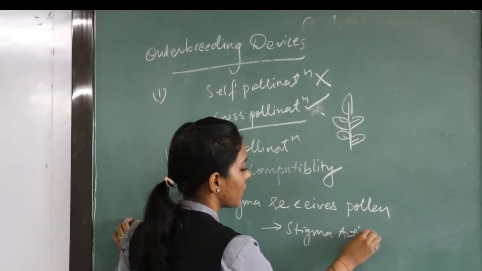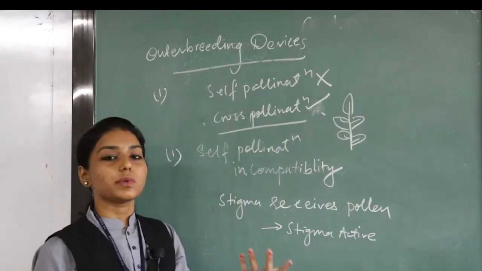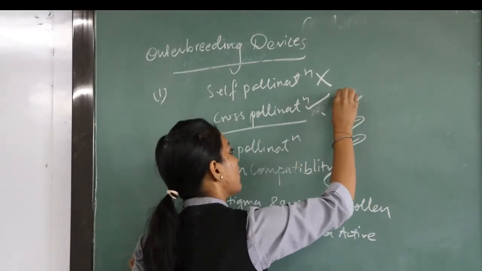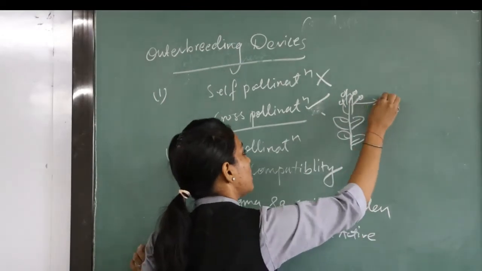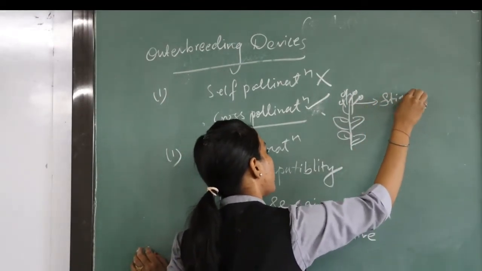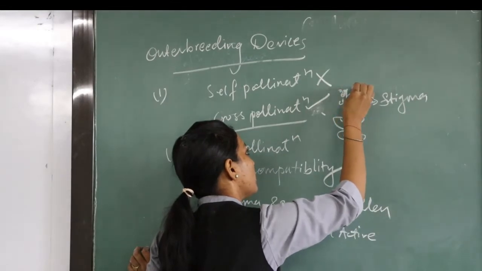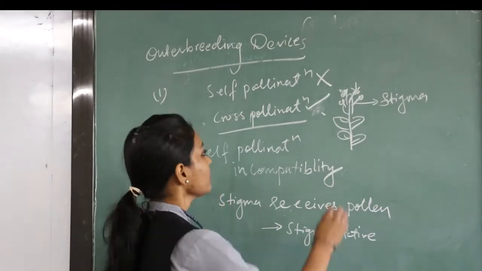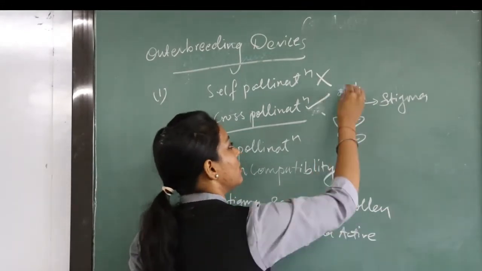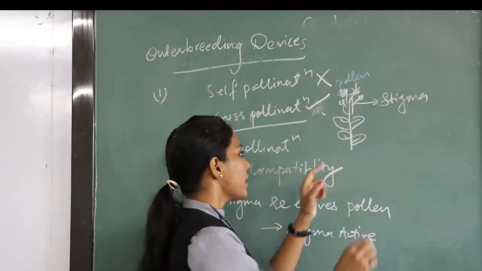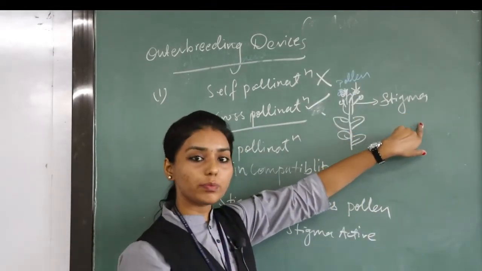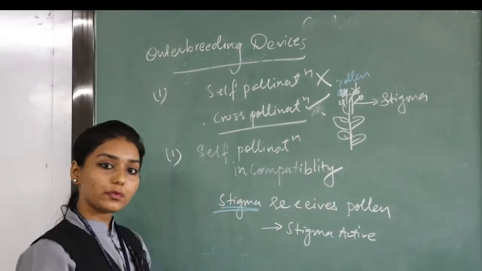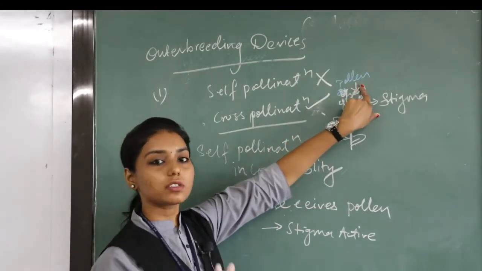There are 2 conditions. Stigma is what? It is a recipient. It will receive what? Pollen grain on them. Suppose this is a plant having stigma. So this is stigma, which is a female part of a flower. So pollen grains will land on it. These are the pollen grains which are landing. So stigma is a recipient. It will receive pollen. So there are 2 conditions: the stigma acts as a recipient before a pollen grain coming on it or sitting on it.